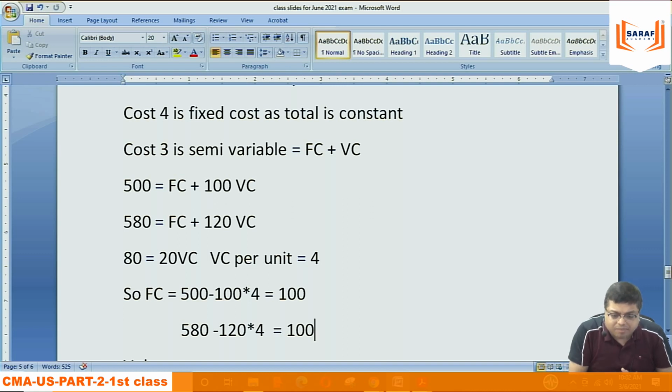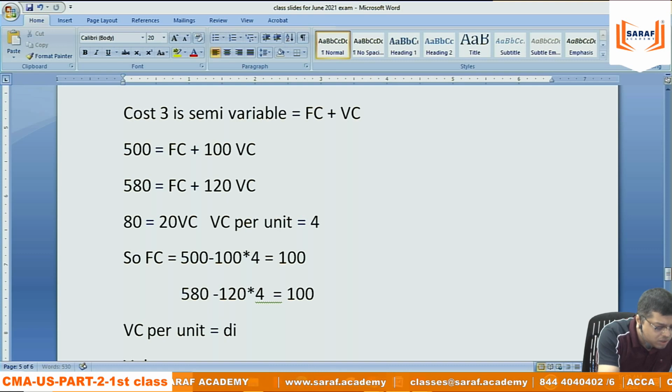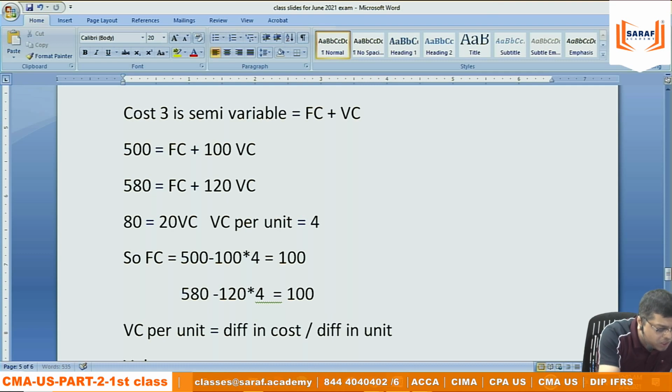That will come out the same, otherwise I am saying something wrong. But when the problem is silent, we will assume this only: that in the semi-variable, there is some variable portion and there is some fixed portion. The variable cost per unit equals the difference in cost divided by the difference in units.